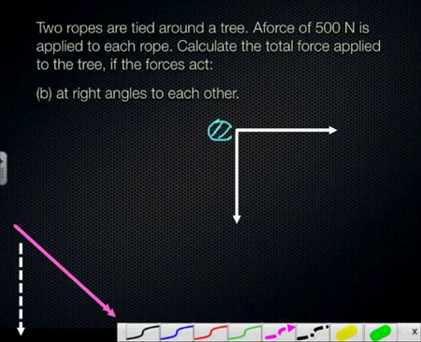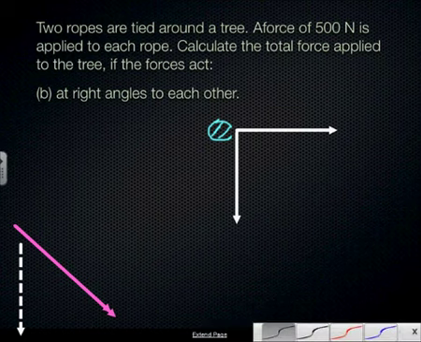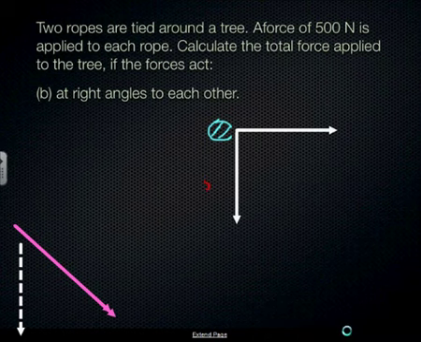So 500 newtons and 500 newtons. Okay, so I've got the two vectors there. Now, if we want to add these two, remember what you do? You move one of the vectors so they're head to tail. So remember, it has to be head to tail there.